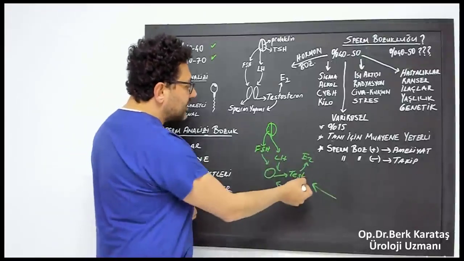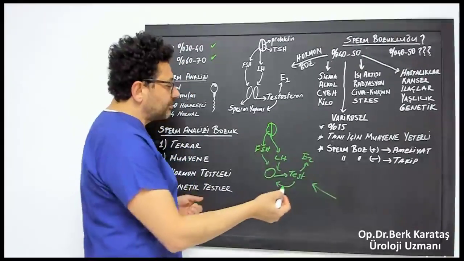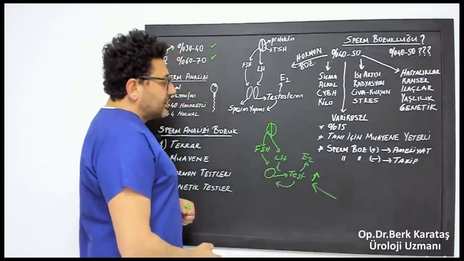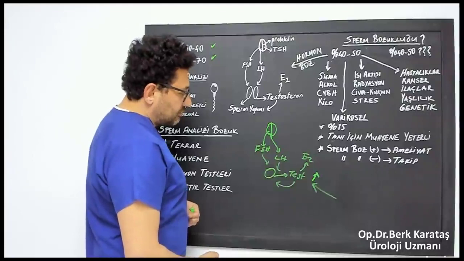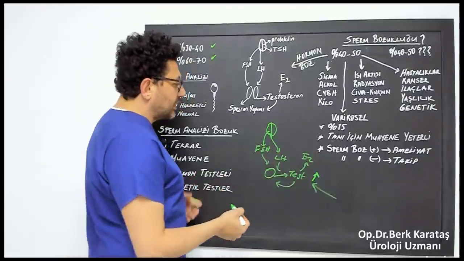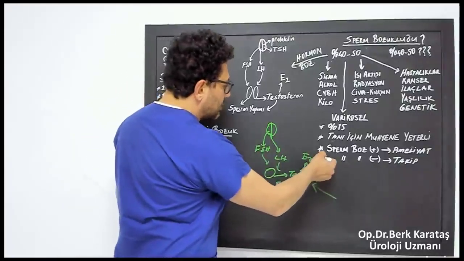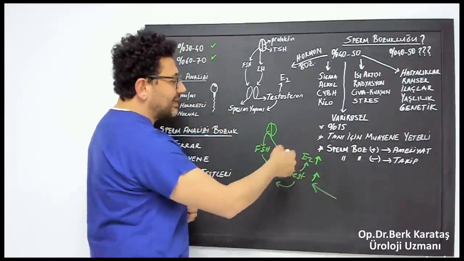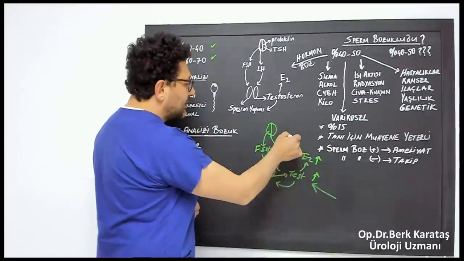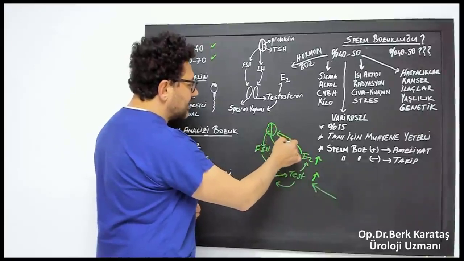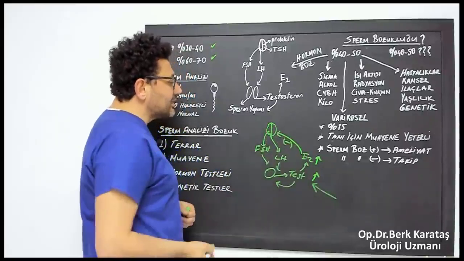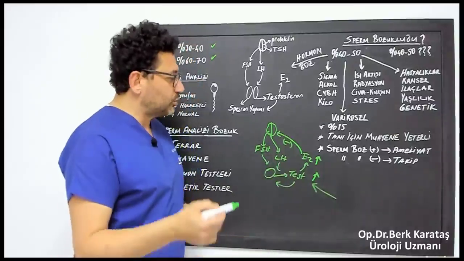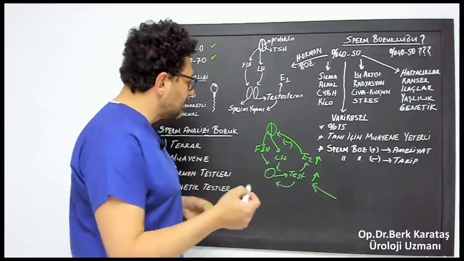Why? When you take testosterone from outside, testosterone automatically increases. Rising testosterone is already in excess in the body. It turns directly into estrogen. Also, especially if there is adipose tissue, it turns into estrogen. Estrogen has such a feature. It comes through negative feedback and has a negative effect on them here. In other words, when you take testosterone from outside, yes, your testosterone increases, but your FSH and LH value decreases.